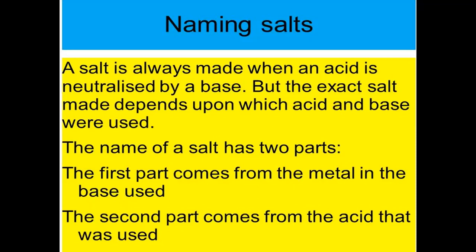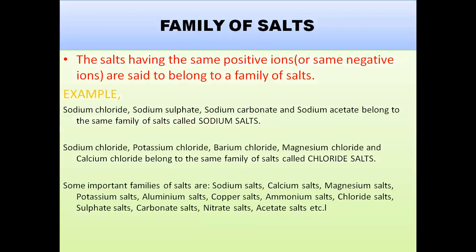The name of a salt has two parts. The first part comes from the metal in the base used, and the second part comes from the acid that was used. On the basis of this, you have family of salts. The salts having the same positive ion or same negative ions are said to belong to a family of salts.